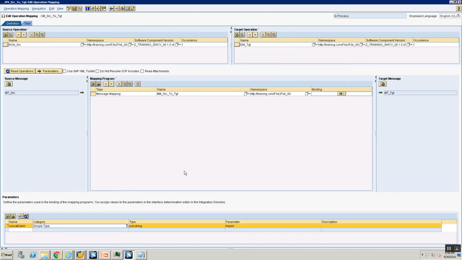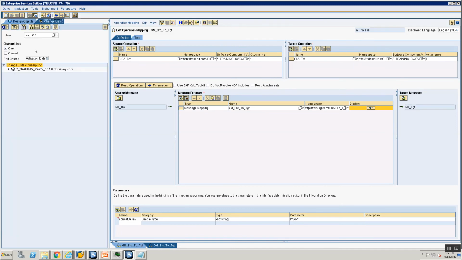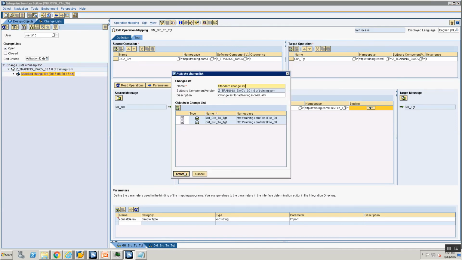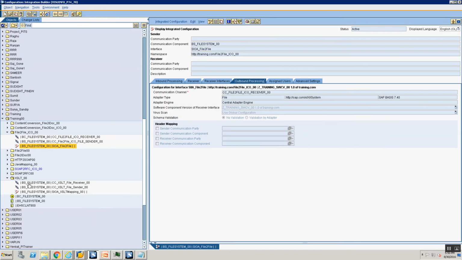So I've done the binding, and now I'm saving my operation mapping, and I'm going to my change list and activating my two changes, the change to my message mapping and the change to my operation mapping. Now once I've done that, I'm going to go to my file-to-file scenario.